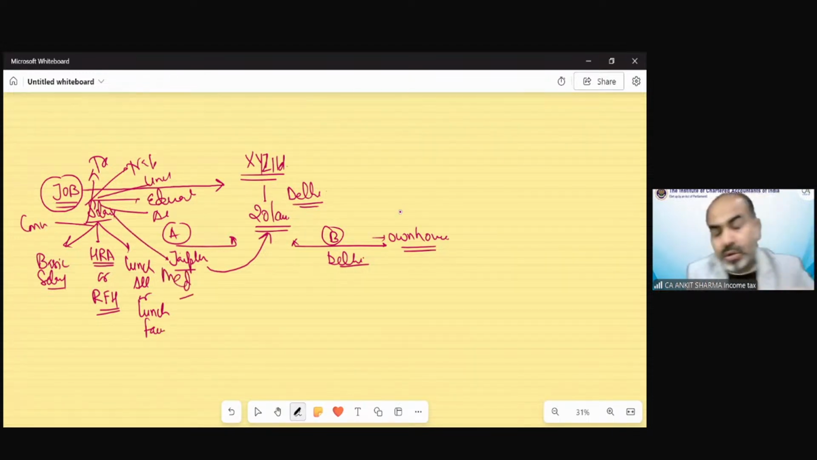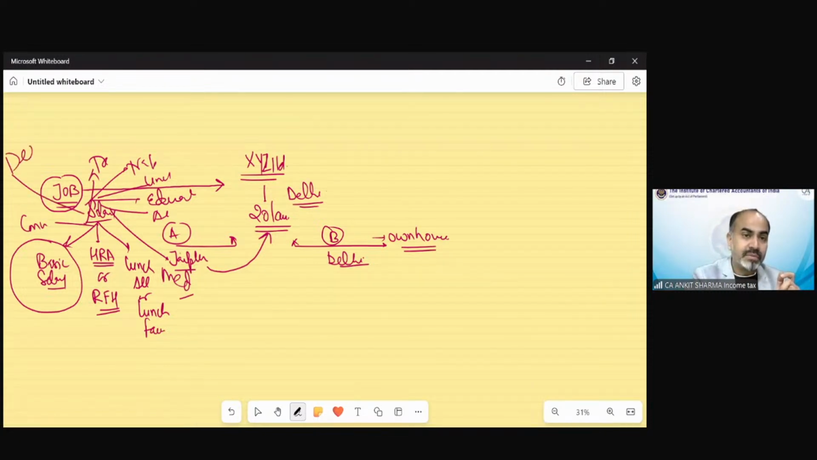So when you join a job, there are multiple payments. For whatever work you are doing, you are getting salary. There could be dearness allowance. There are multiple allowances and perquisites given to you. There could be a helper allowance, there could be a servant, a driver, etc., to meet the expenditure which is associated with that job also.